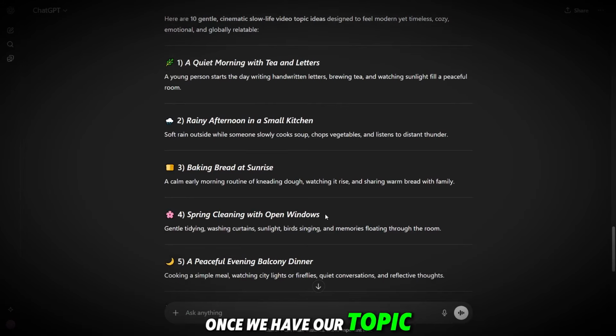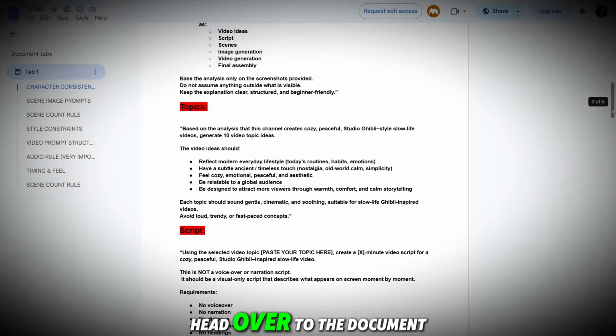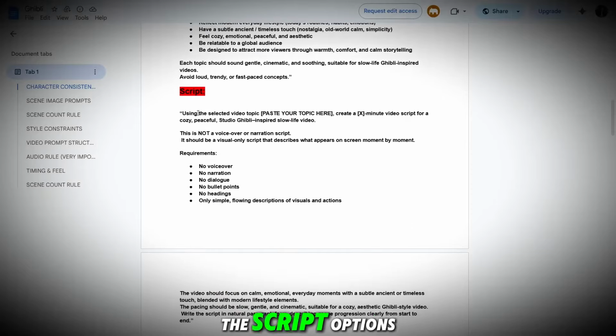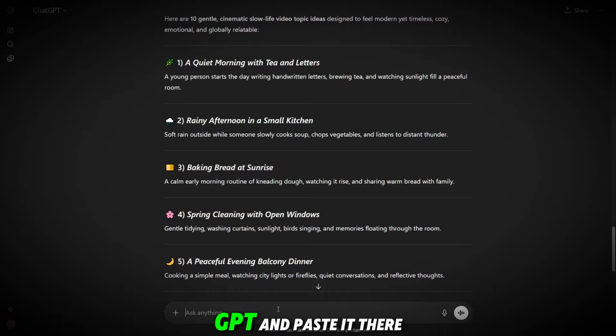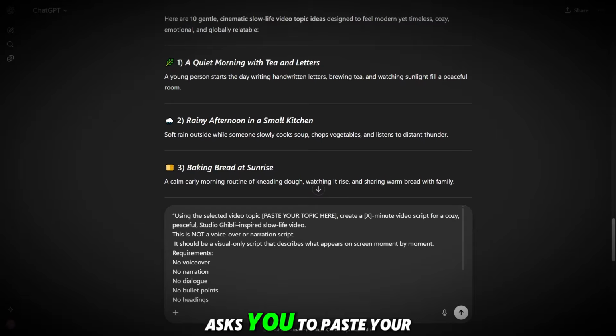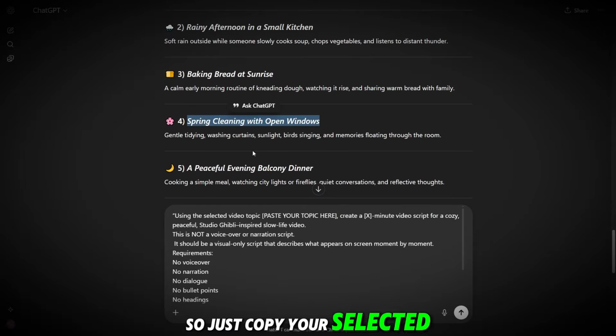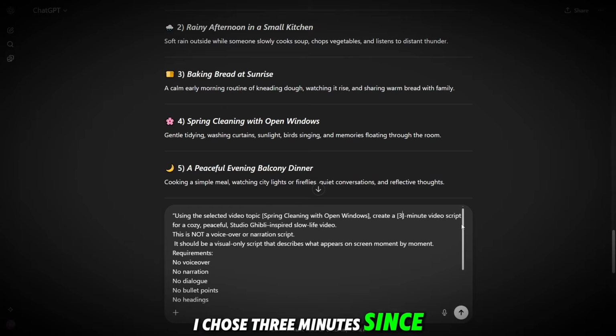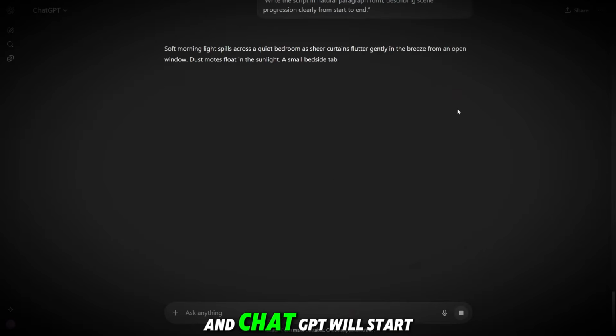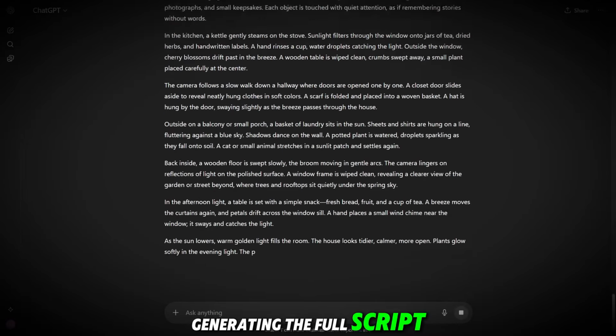Once we have our topic, it's time to generate a script. For that, head over to the document again, and below you will find the script option. Simply copy this entire prompt from here, then go back to ChatGPT and paste it there. In the first line, it asks you to paste your topic. So just copy your selected topic from above and paste it into the prompt. Then it asks how many minutes long you want the video script to be. I chose 3 minutes since this is just a tutorial. Now hit next and ChatGPT will start generating the full script for your video.